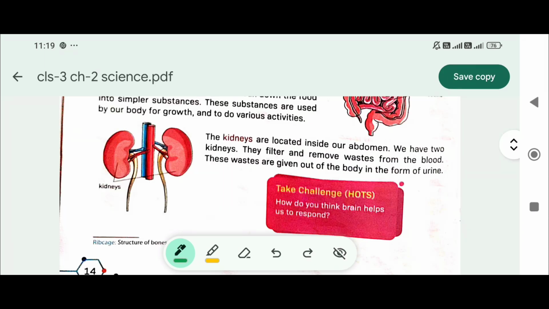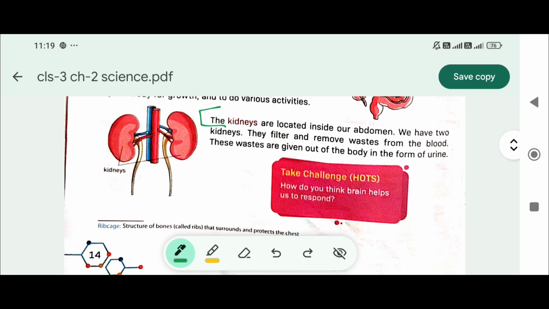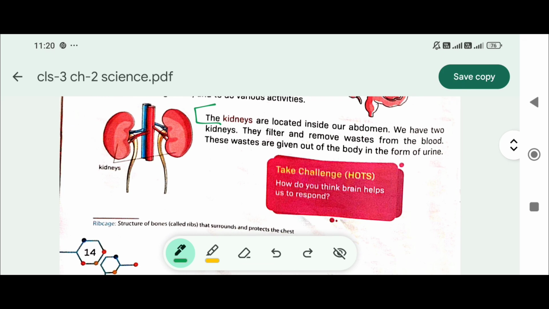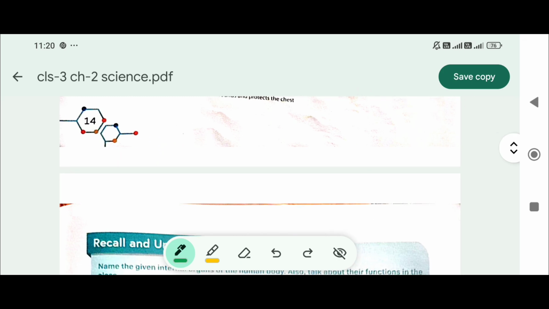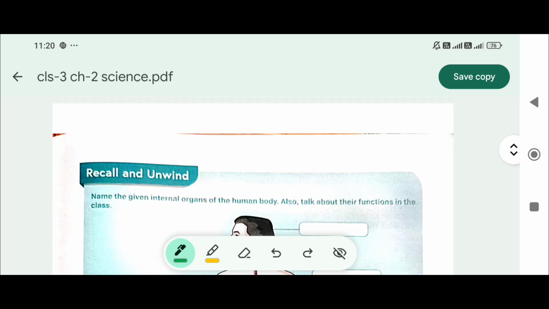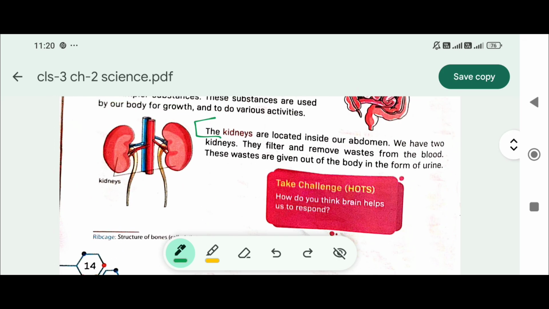C is kidneys. The kidneys are located inside our abdomen. We have two kidneys that filter and remove waste from the blood. These wastes are given out of the body in the form of urine. Then this will be your answer 2, part C.